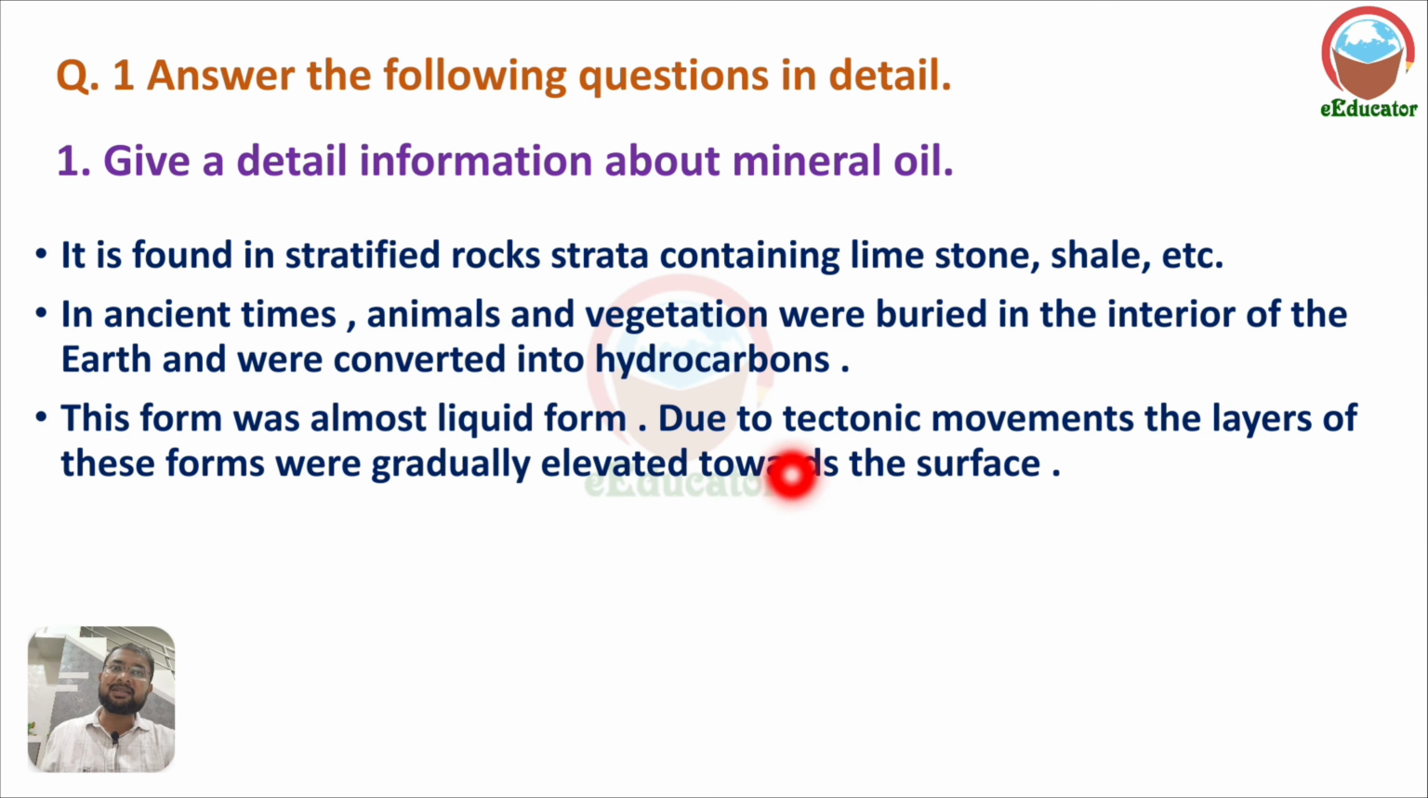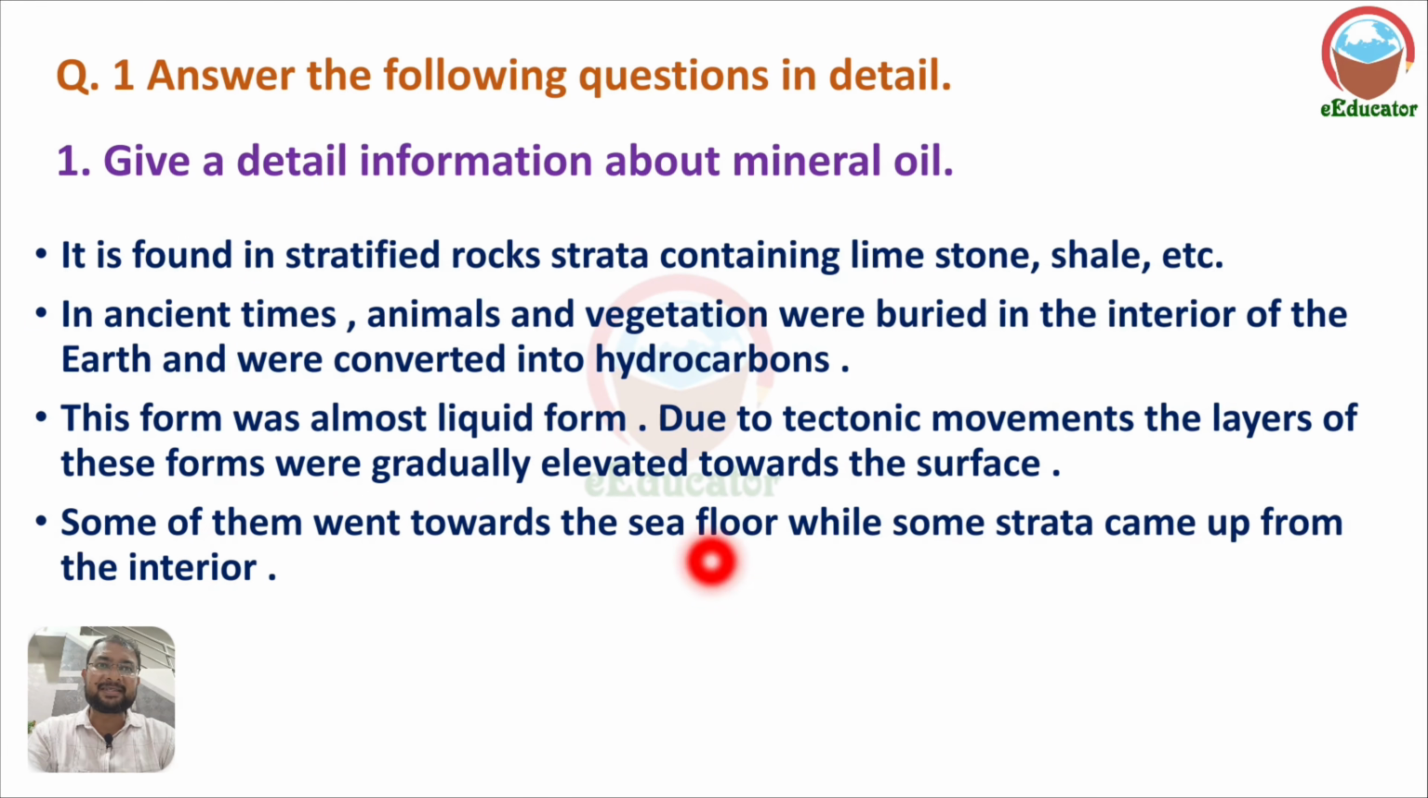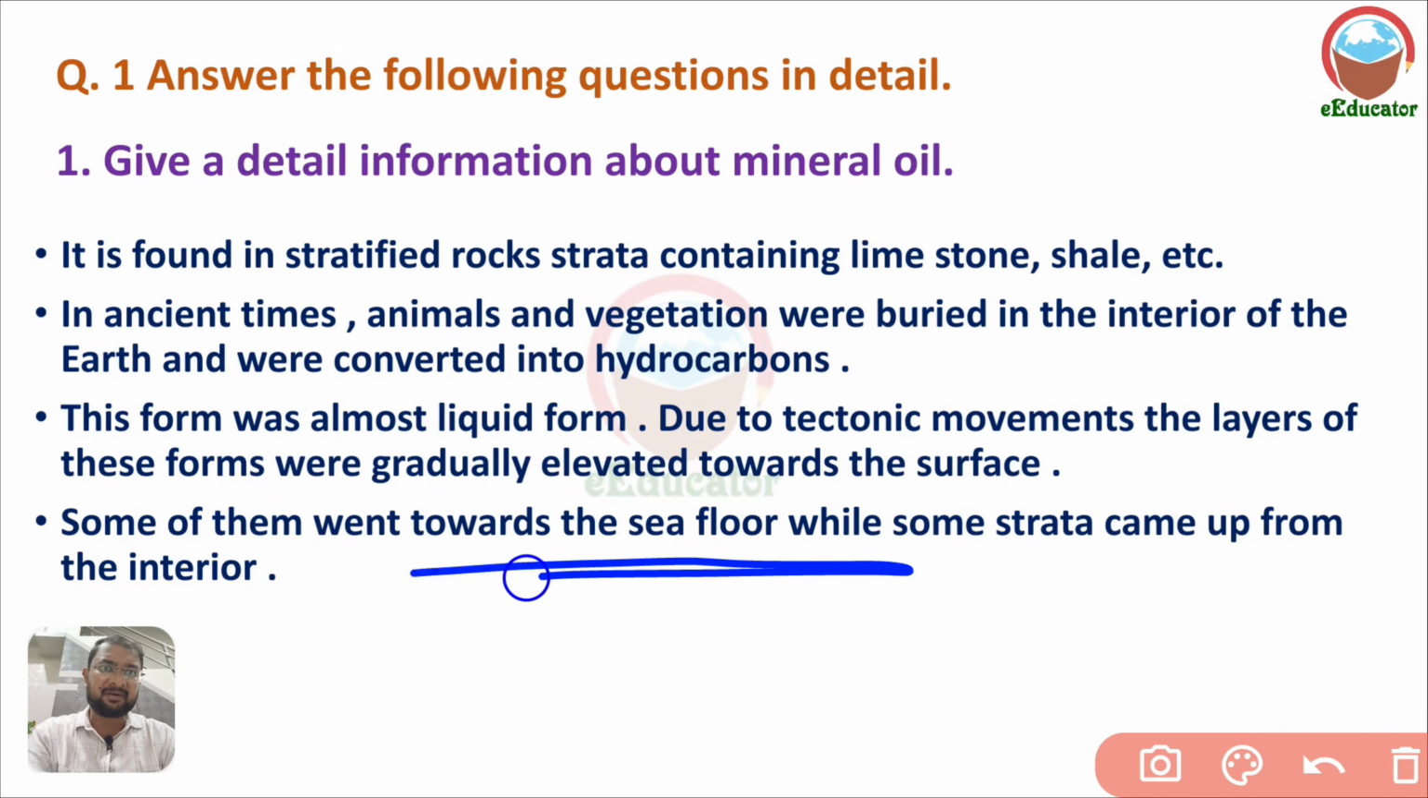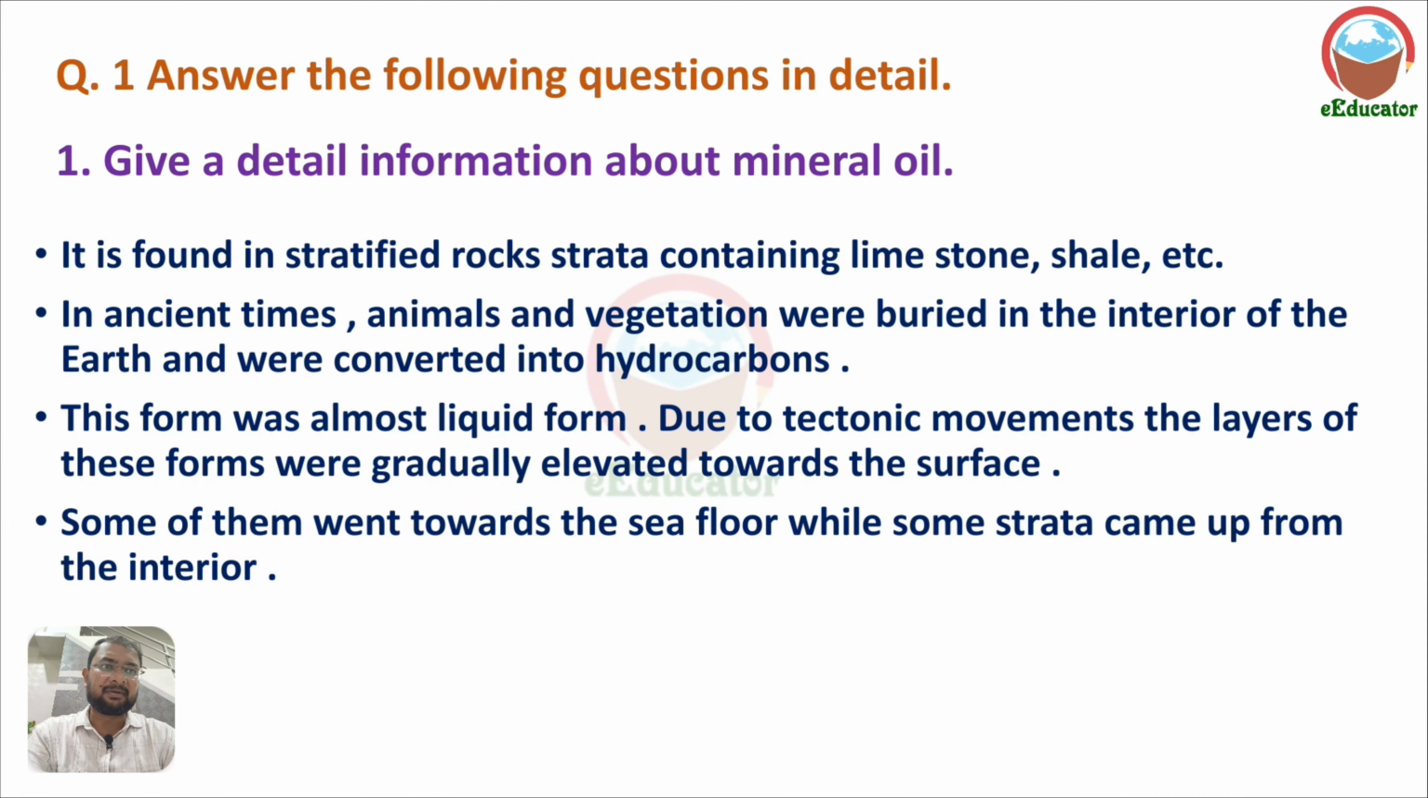Due to the tectonic movements of the different plates of the earth's crust, these layers were gradually elevated to the surface. तो नीचे दब गए थे वो टेक्टोनिक प्लेट की वजह से, वो जो लेयर था वो ऊपर की तरफ आया and we obtain it as mineral oil. Some of them went towards the sea floors, while some strata came up from the interior of the earth.